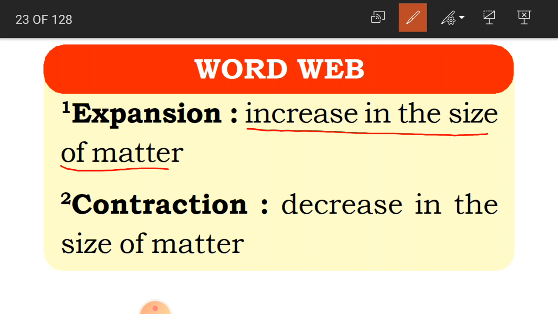We did one experiment also, like Sabina did. She took a metal ball, and when it was heated, what happened? The molecules moved apart and the size of the ball increased. That is nothing but expansion. Another thing is contraction. What is contraction? Decrease in the size of matter. When the ball was cooled down, the movement of the molecules slowed down, and because of that the ball size did not increase. This is the contraction.